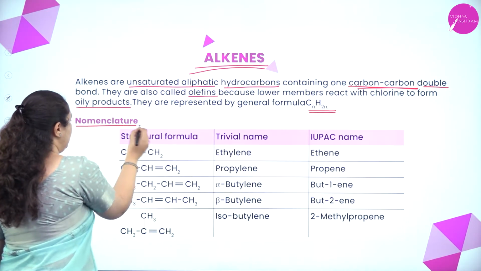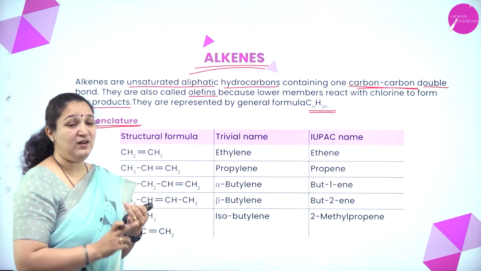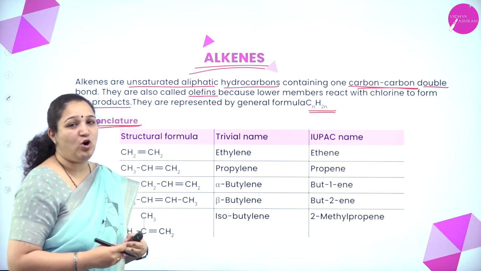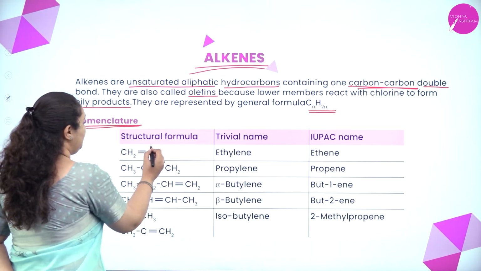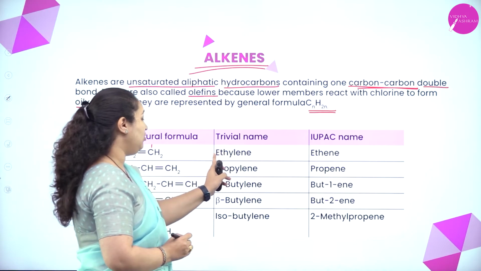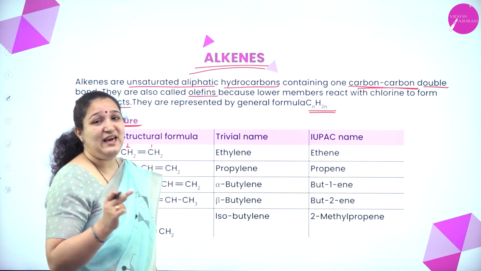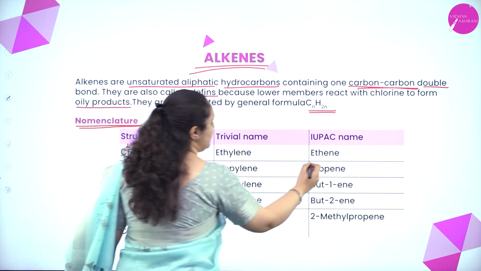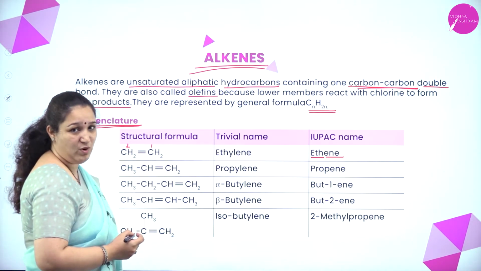Coming to the nomenclature, I have already explained the rules for naming in the previous chapter as well as in alkanes. So here I'll just briefly name a few compounds of alkenes. The structural formula has two carbon atoms. The trivial name we use is ethylene; lene is used for alkenes. For the IUPAC name, ene is used as the suffix. So two carbon atoms, the root word is eth and ending with ene because it contains a carbon-carbon double bond.